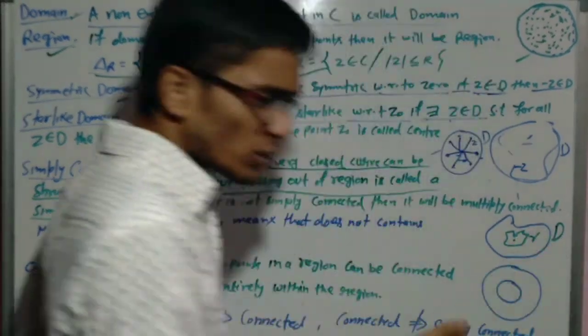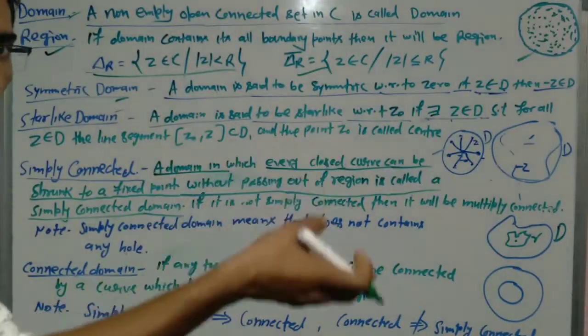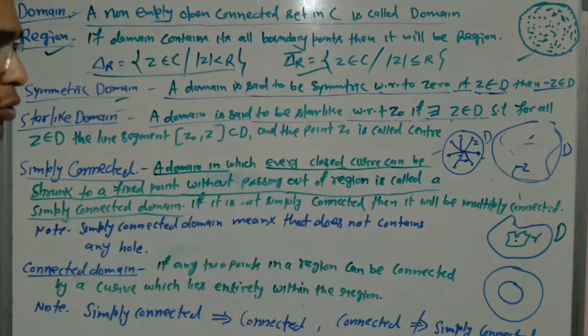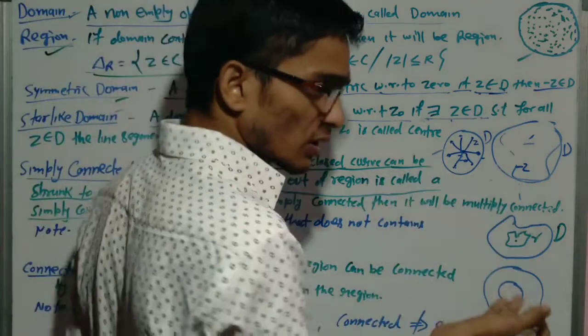A contour is a closed curve, so we can say that closed curve is a contour.